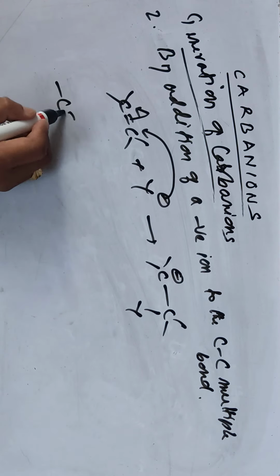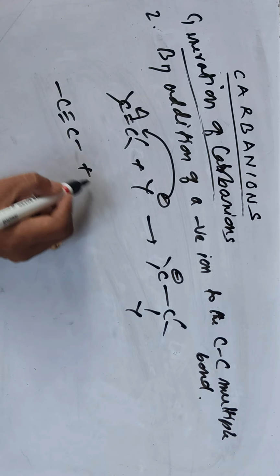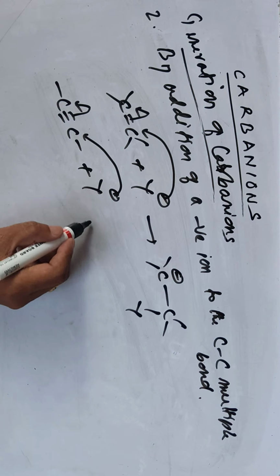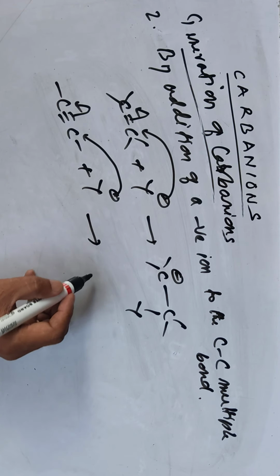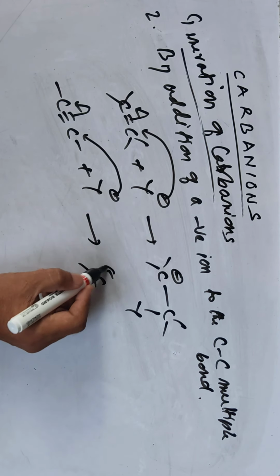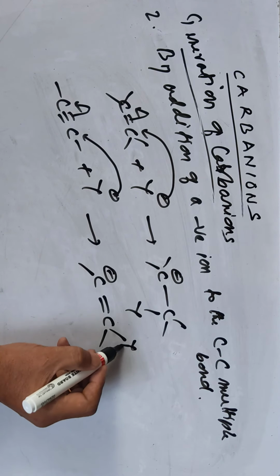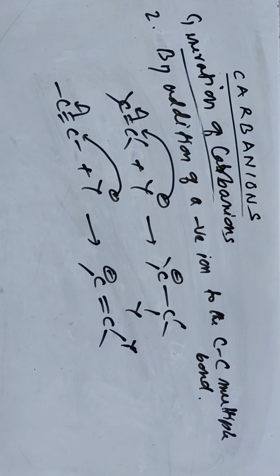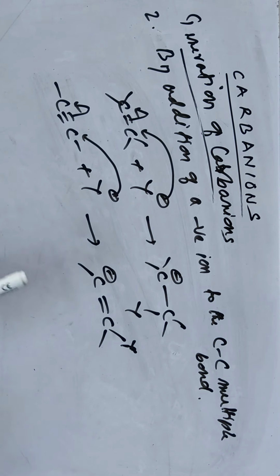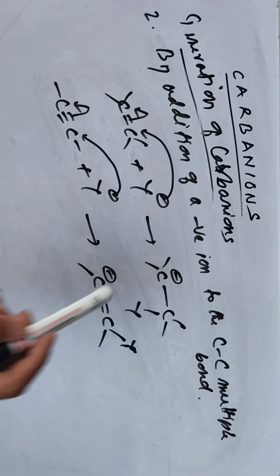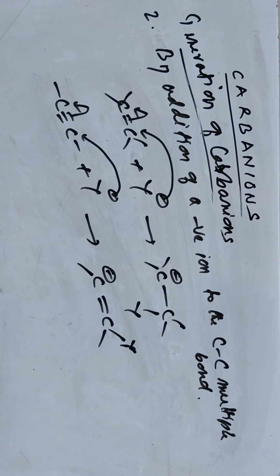Or a triple bond also, similarly Y can attack. And you get this: C, negative charge, double bond C, Y, like this. In this way, by addition of a negative charge ion to a carbon-carbon multiple bond, double bond or triple bond, you get a carbanion. So these are about the generation of carbanions.